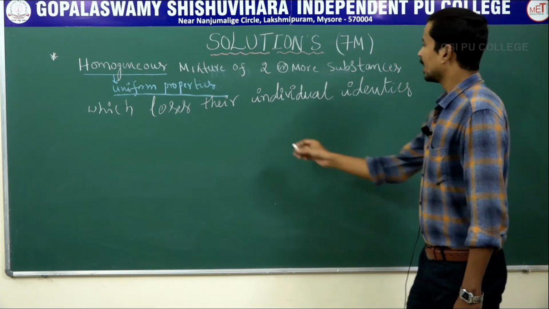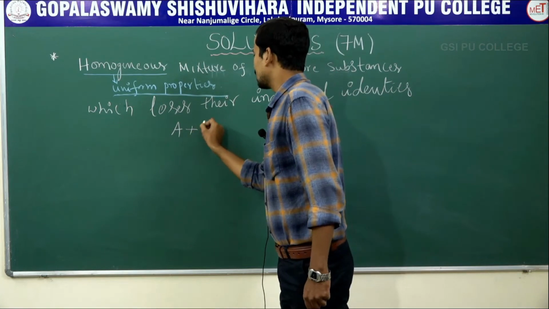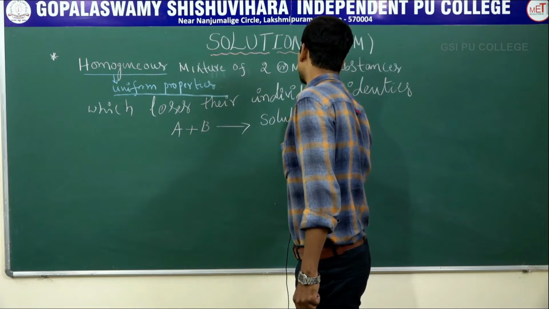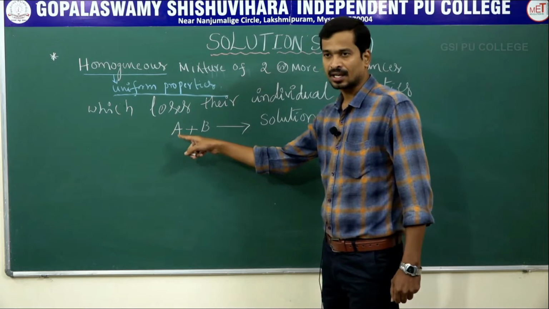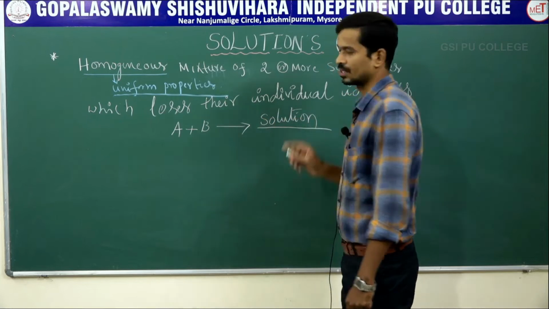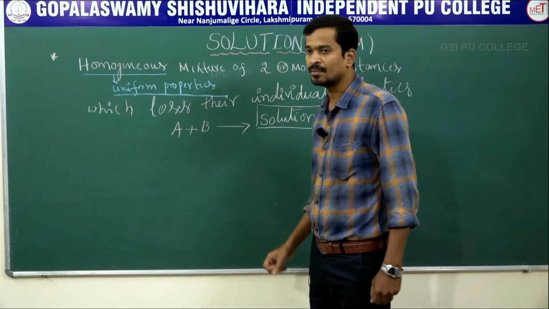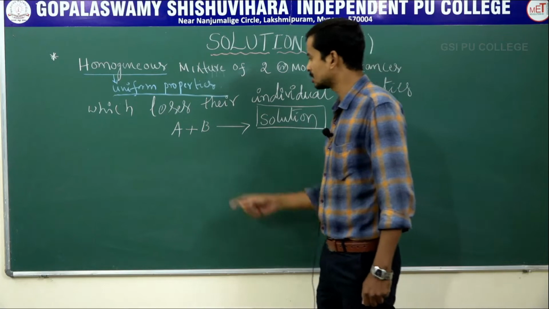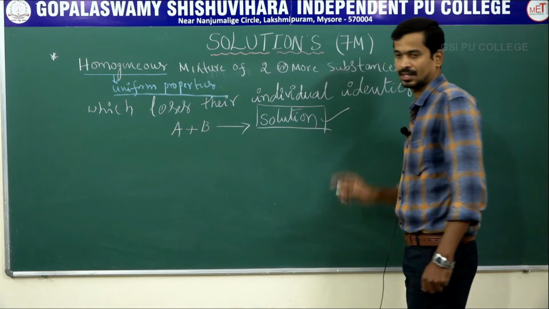Let us consider A mixed with B to form a solution. The properties of A and the properties of B are different from the properties of the solution, which loses their individual properties. When A and B form a homogeneous mixture, it forms a solution. The individual properties of A and B are different from the solution properties.